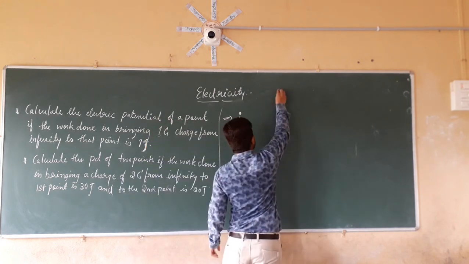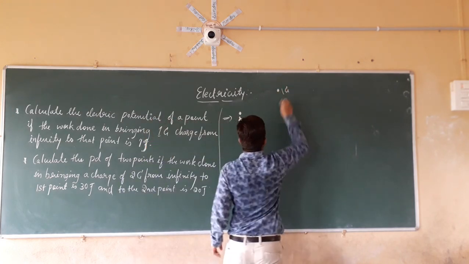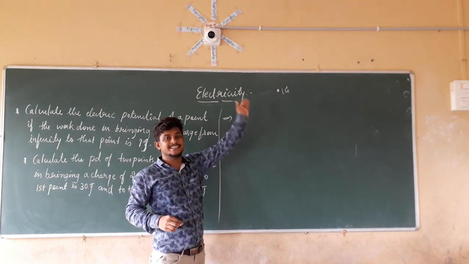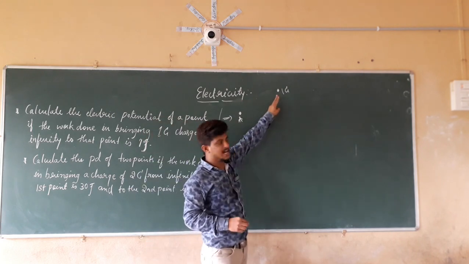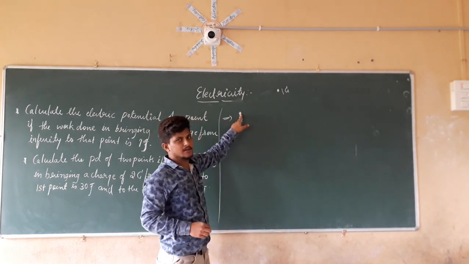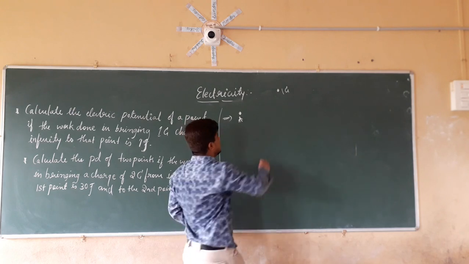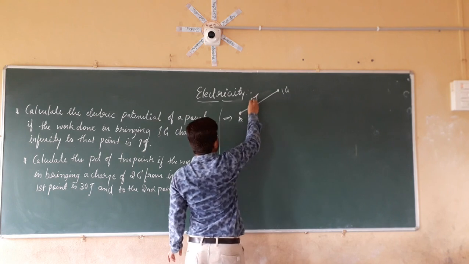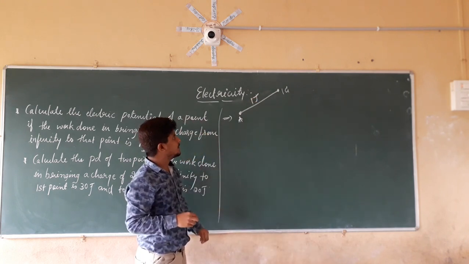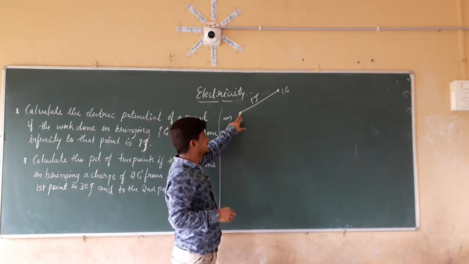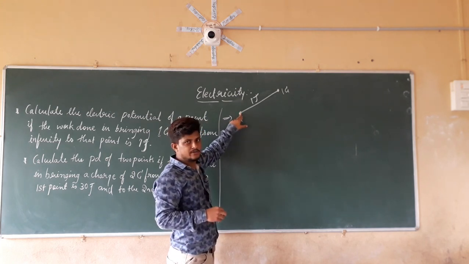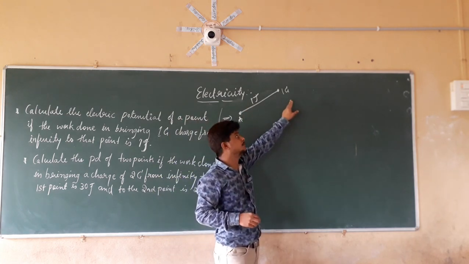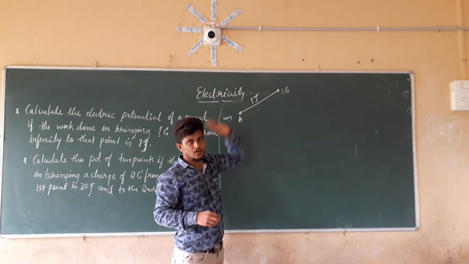So the charge is present at this point, that is nothing but 1 coulomb of charge. We don't know that point, for that reason it is at infinity. To bring that charge from infinity to this point, the work done is 1 joule. So what we have to do here is calculate the electric potential of this point, if the work done in bringing 1 coulomb of charge from infinity to this point is 1 joule.